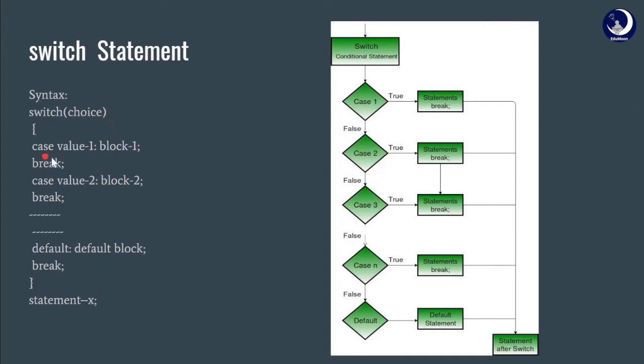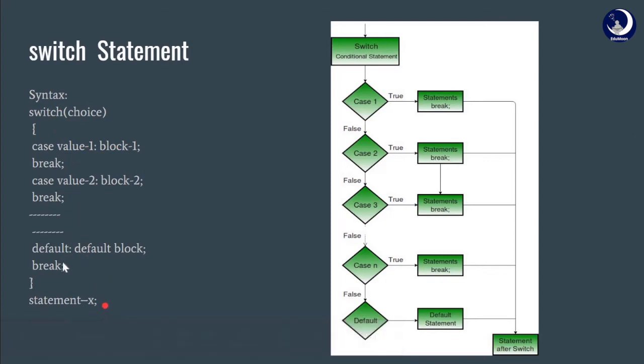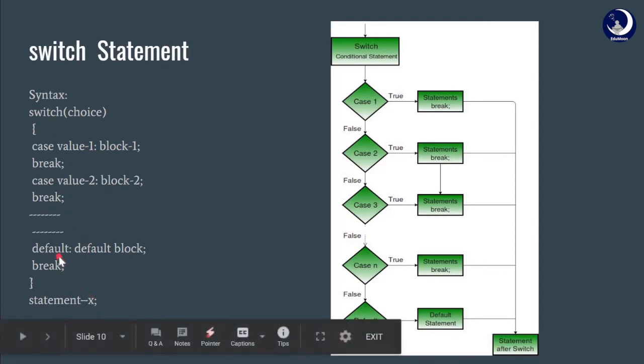The case keyword here represents a container which is a collection of statements, and the break keyword here represents temporary termination. Whenever this is reached, the control will come out of the switch block and execute the next statements. And default is a keyword which represents a special container with a collection of statements. What default actually does is, when all of these cases fail, we directly have the default statement executed.